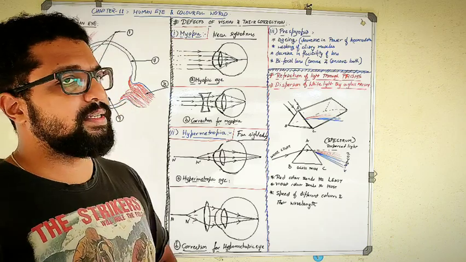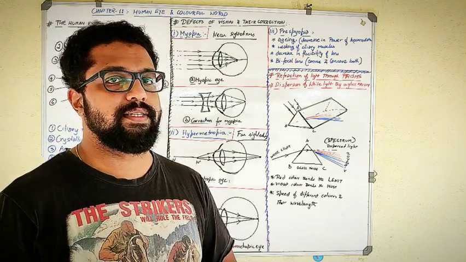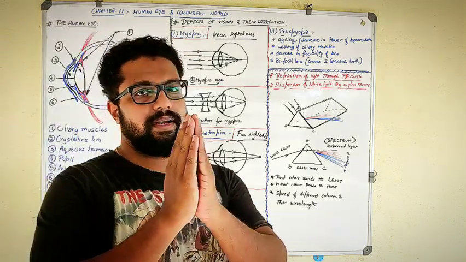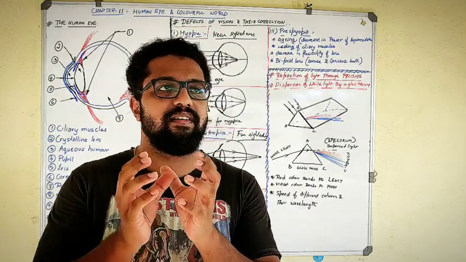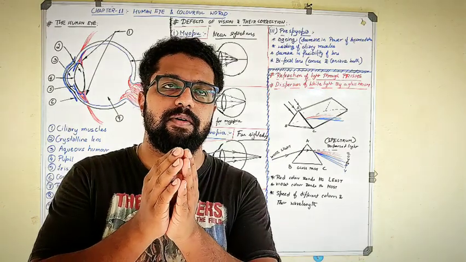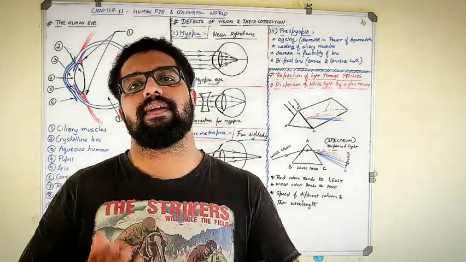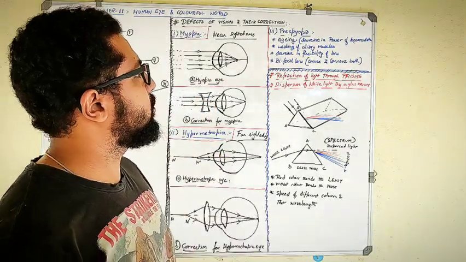Another reason is a decrease in the flexibility of the lens. The lens will not be able to expand and contract. It becomes a little harder, more like a rigid thing which will not be able to expand and contract that easily. So that is the reason for presbyopia.